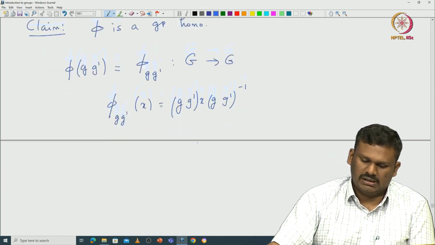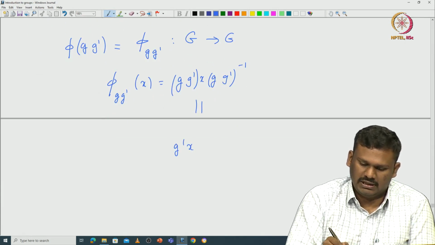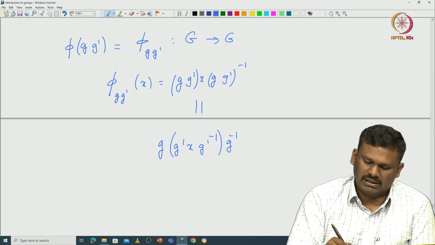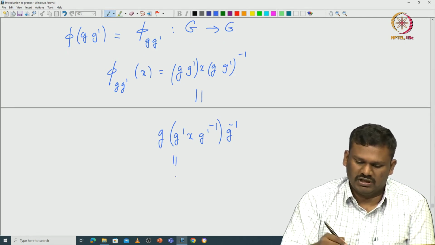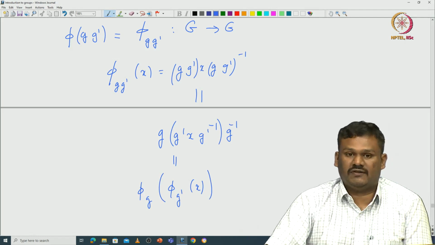This can be rewritten as follows: g dash x g dash inverse, and then you take again conjugation by g. So this can be obtained by first applying pi_{g dash} on x, and then applying pi_g on pi_{g dash} of x.